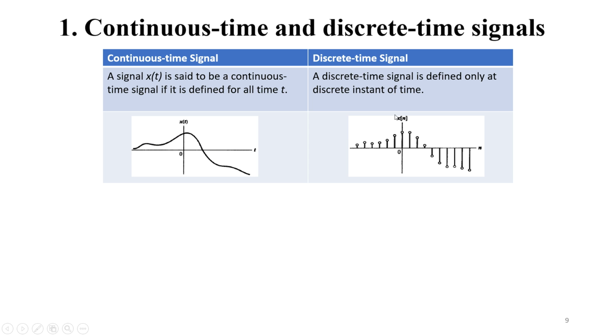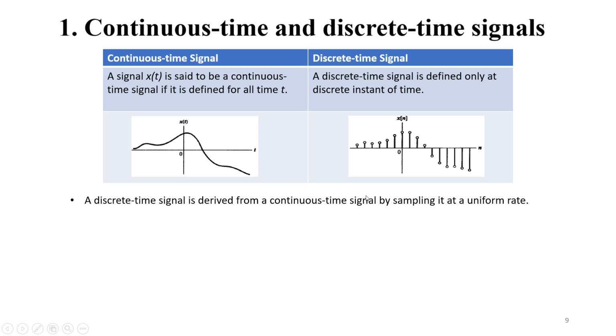But for this signal represented by x[n], its amplitudes exist at particular time instants only, on both sides of the n axis. This is an example of a discrete time signal, that is, its amplitude values exist for particular time instants only.